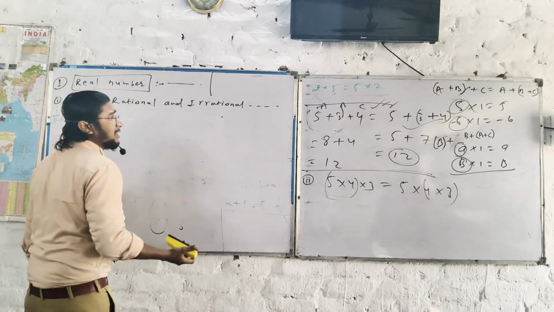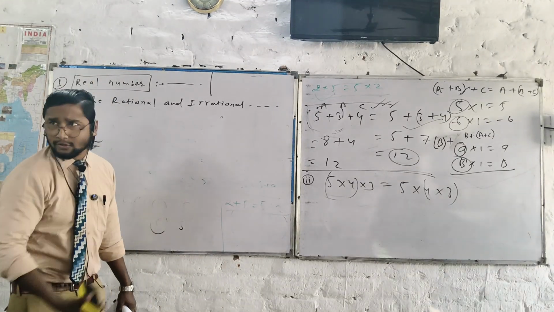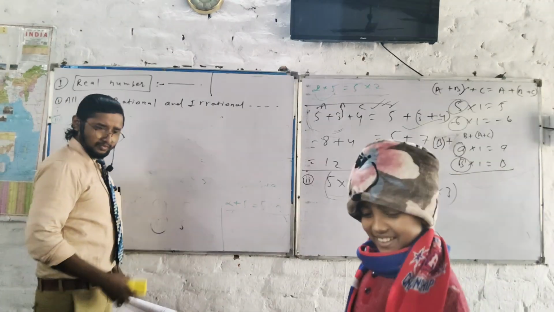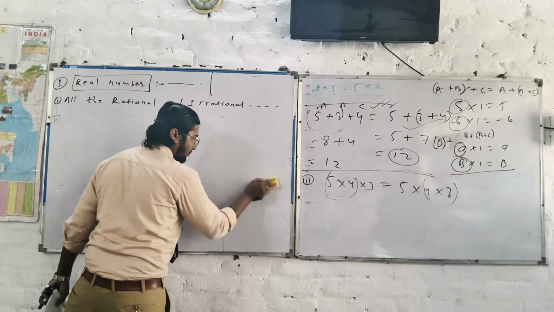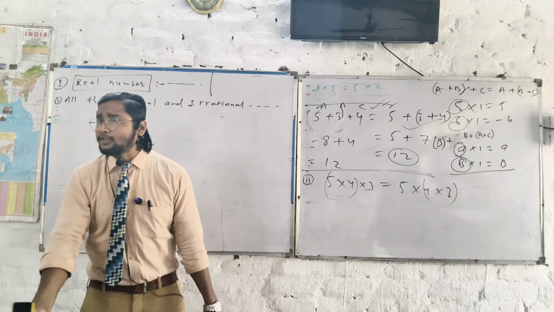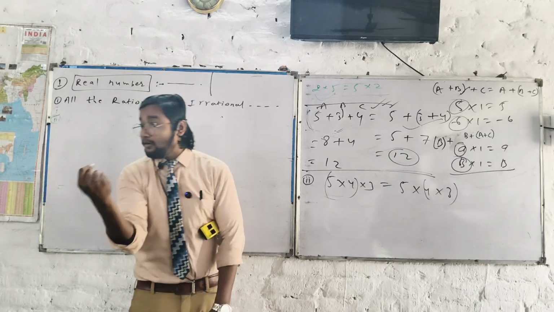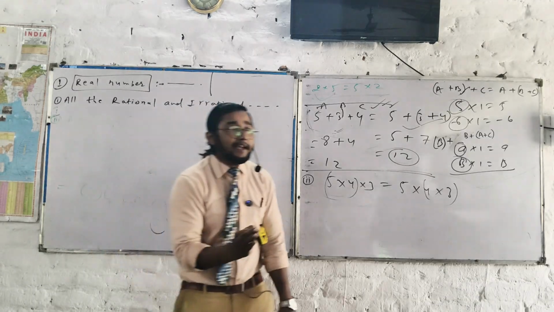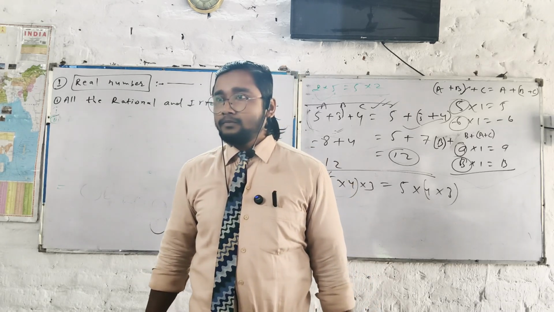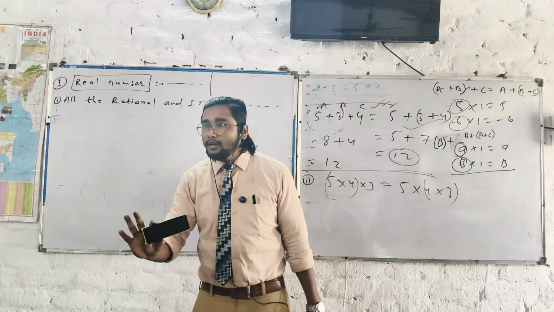Let me just go to the mathematics. Just give me the higher mathematics to prove 2 plus 3 equal to 3 plus 2. How can I prove that by higher mathematics? I will just say 2 plus 3 equal to 5 and 3 plus 2 equal to 5. Both are equal. Case closed, simple.